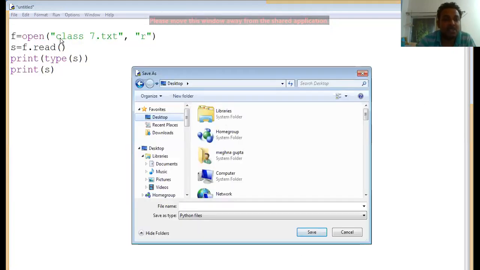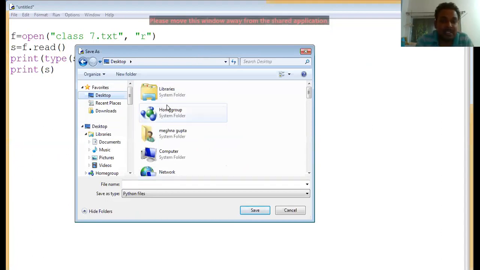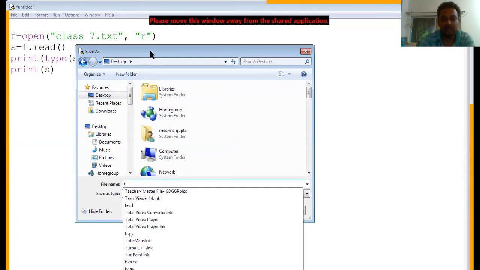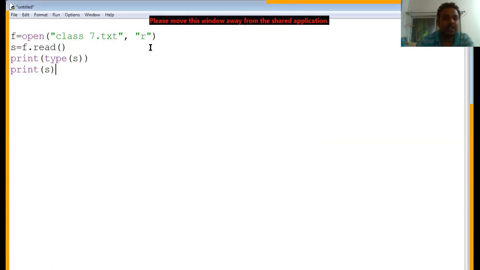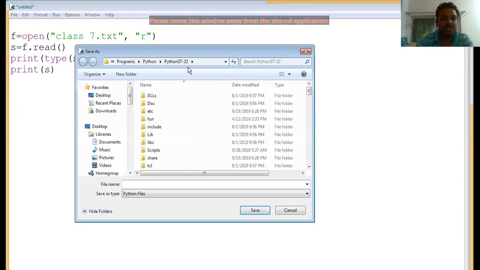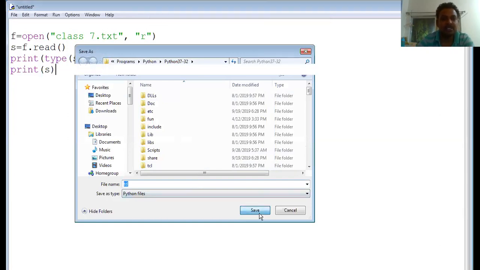When the location is the same, then only the name needs to be passed directly instead of the address. If we are saving our file somewhere else, suppose I am saving it again and it is being saved somewhere else, with the td name, then when I run it, it says that no such file or directory exists.